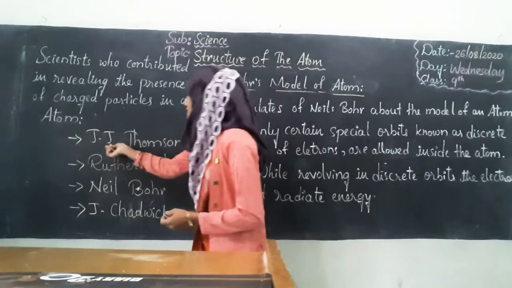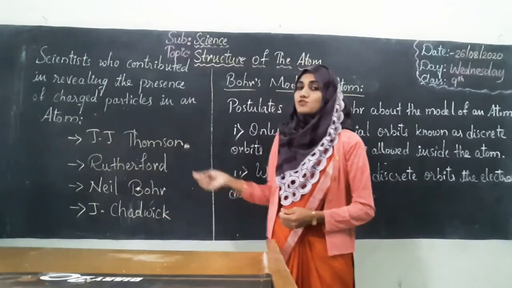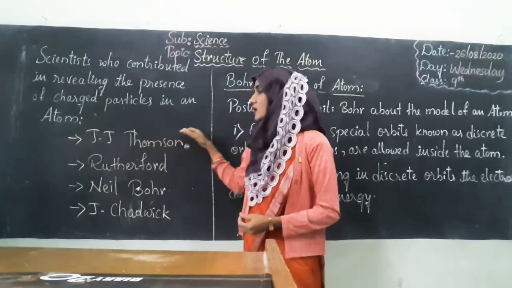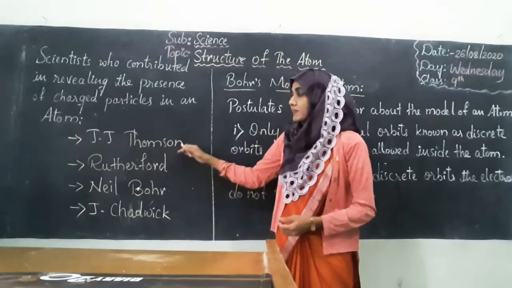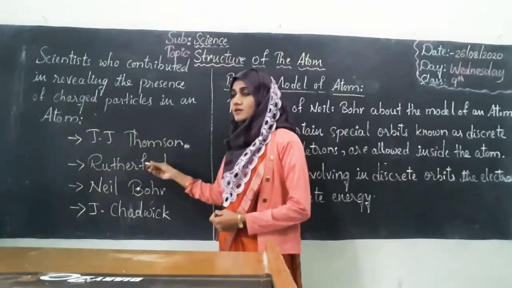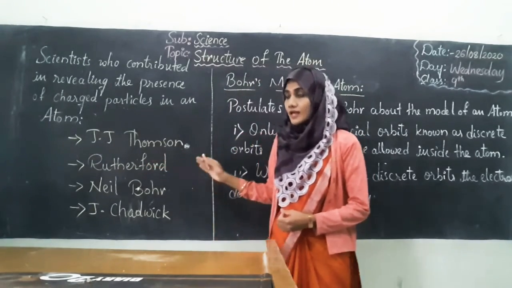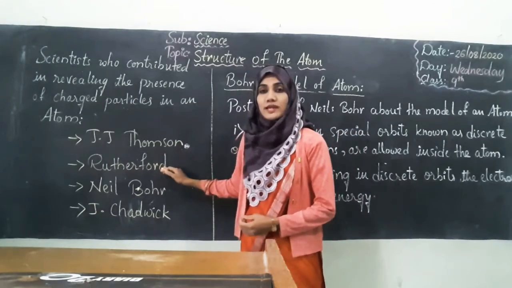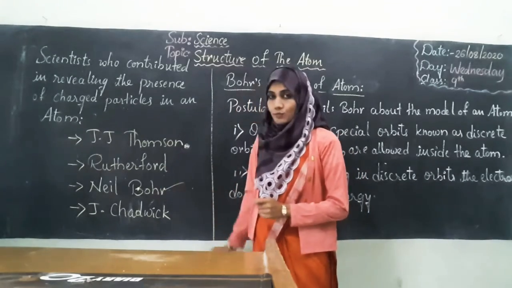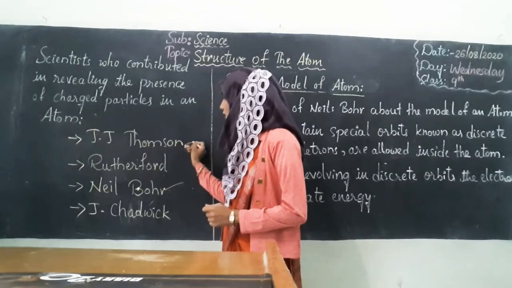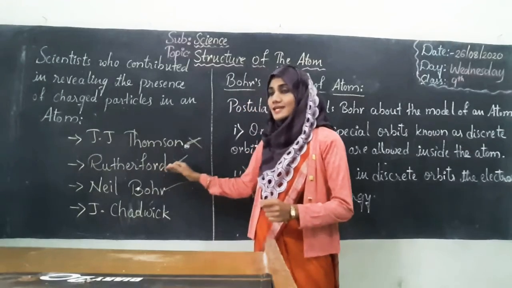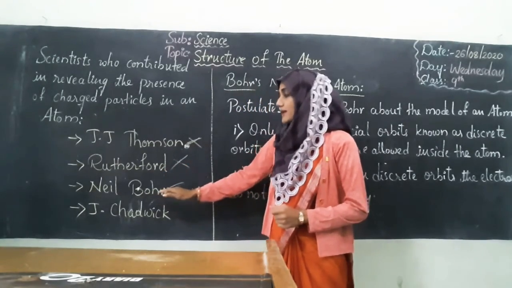Among these, J.J. Thomson was the first scientist to present the postulates regarding the structure of an atom, but the postulates put forth by J.J. Thomson were not satisfactory. Hence, Rutherford again started working on the structure of the atom and he put forward his postulates and presented the model of an atom. But even Rutherford's postulates needed slight changes, and those changes were made by Niels Bohr. So finally, J.J. Thomson's postulates were not accepted, and even Rutherford's postulates needed slight changes, which were finally made by Niels Bohr.